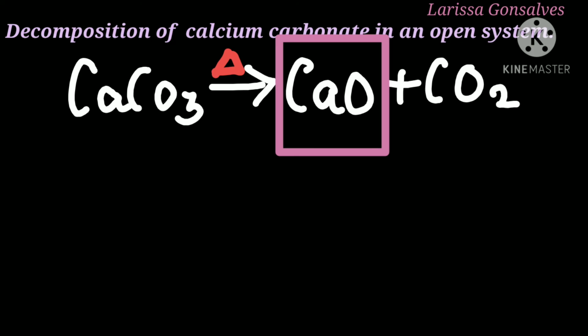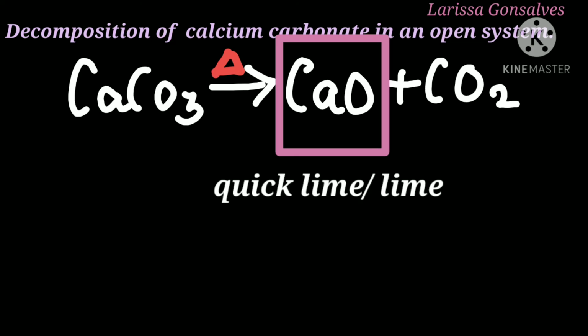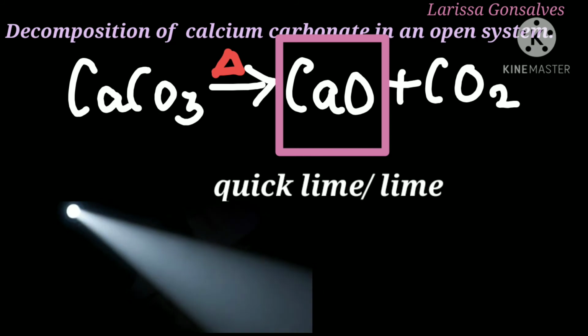Calcium oxide is also called quicklime, and when you heat calcium oxide, it gives out a bright white color. In older times, it was also used in theatre lighting, and that is why it was called being in the limelight.